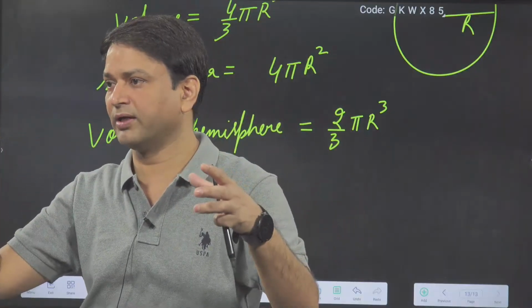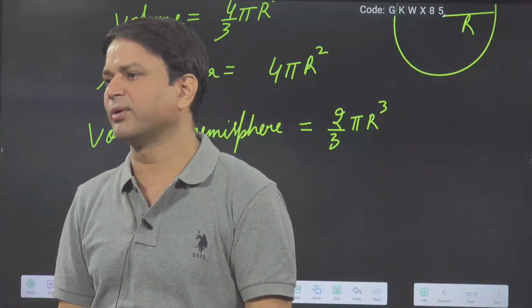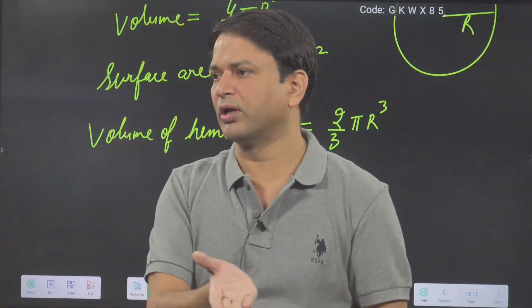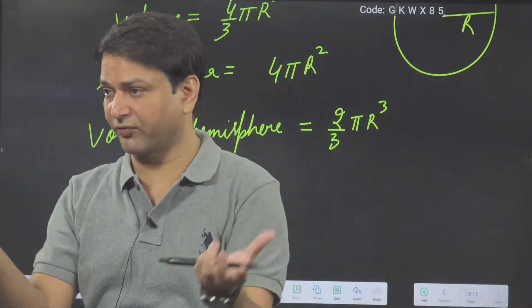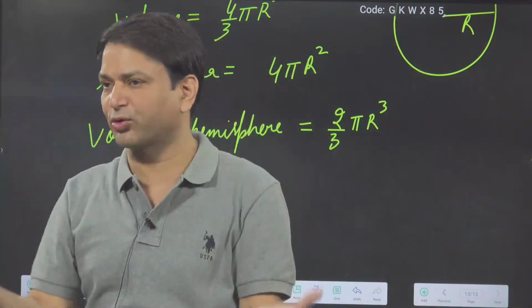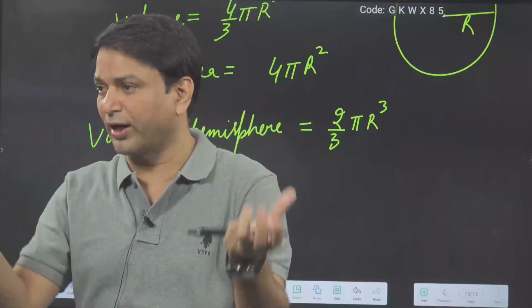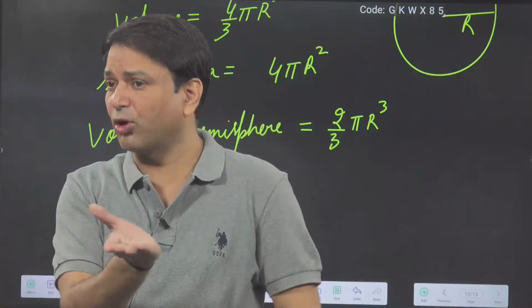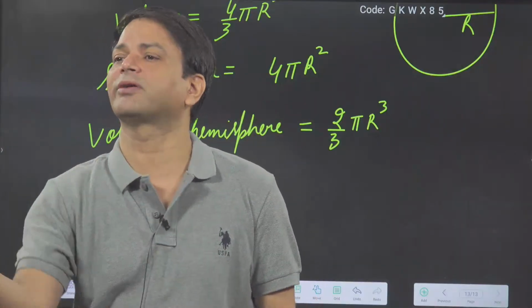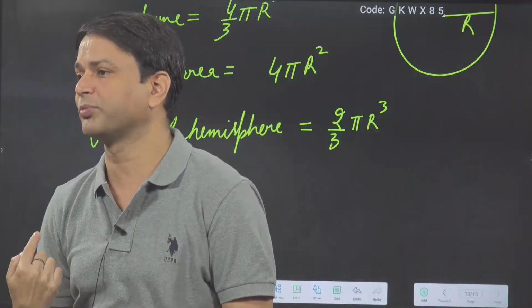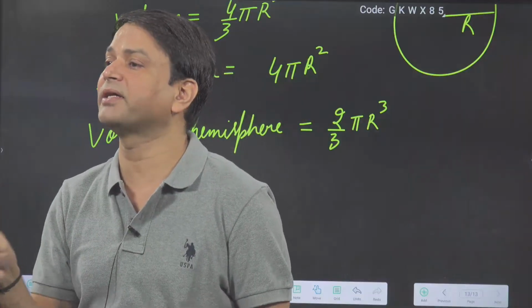But suppose you have a solid ball and you cut it into equal halves, and I ask how much paint or how much cloth is required to cover the whole surface. Then the bottom is also required, and the bottom is a circle, so pi r square will also be there. Then in total you will get 3 pi r square.